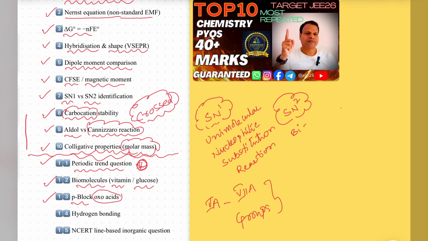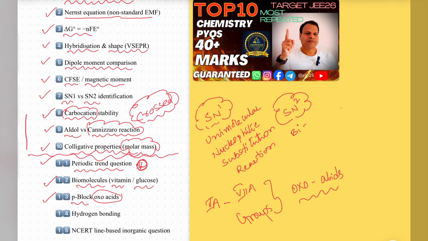We have this concept called oxo acids. Clear, friends? What are oxo acids? For example, HNO2, HNO3. Okay, you can take these two. HNO2 is nitrous acid. HNO3 is nitric acid.